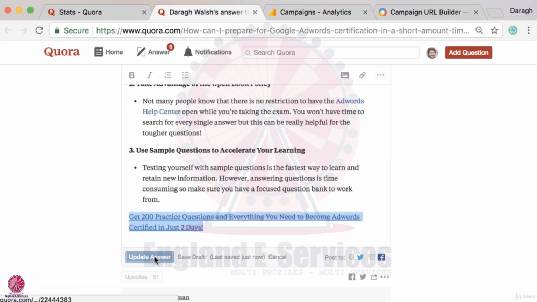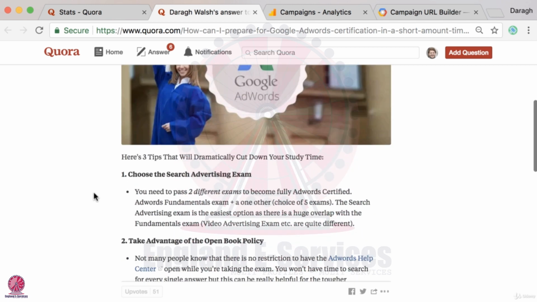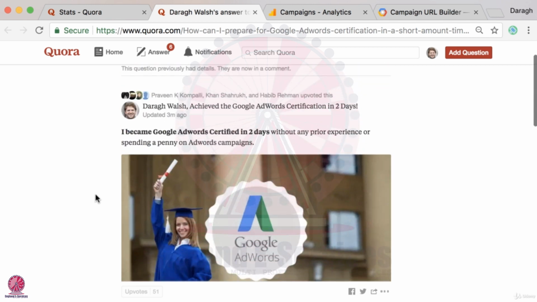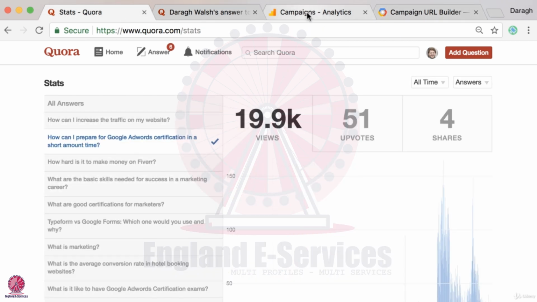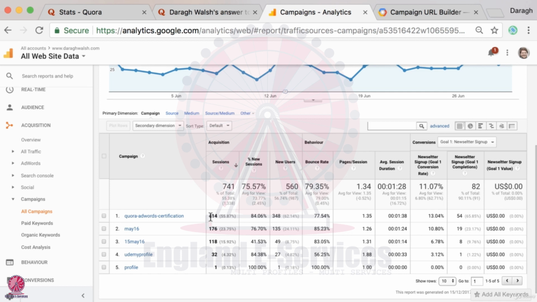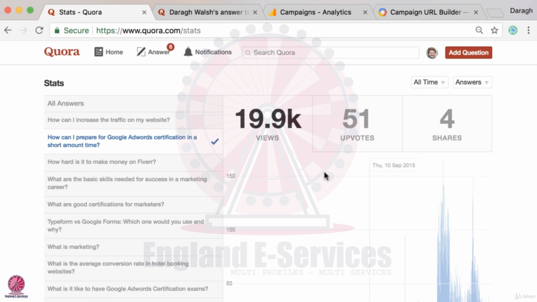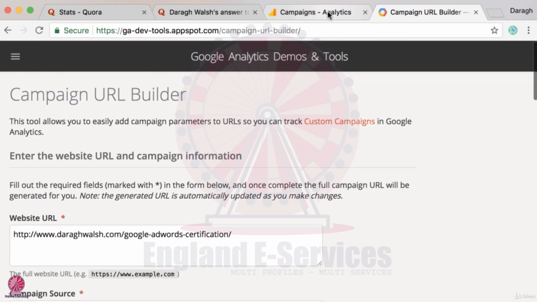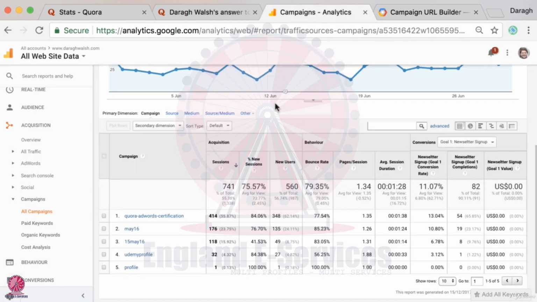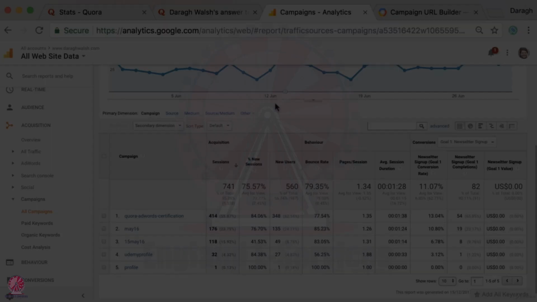And that is really the most accurate way to make sure that your Quora efforts are paying off, and really to see which of the questions not only get the most views, but the questions that really get you the most website visits and email signups, or even it could be sales on your product. So now that you understand how to analyze your Quora stats and to create the links with the URL builder so that you can track this in Google Analytics, go ahead and do it for yourself so you can really track the return on investment for your Quora marketing effort.